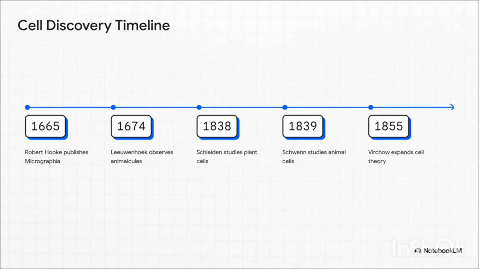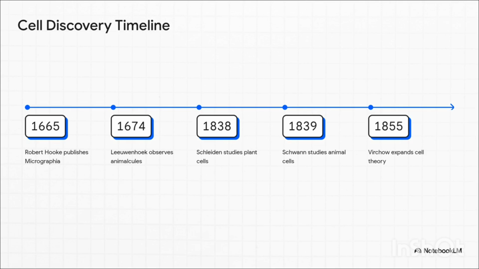For thousands of years, we literally had no idea this entire hidden realm of biology even existed. The big breakthrough? It actually came from the physics of light and glass. Our major milestones kick off in 1665. That's when Robert Hooke published his book, Micrographia, where he detailed his observations using a simple microscope. Not long after that, a Dutch draper named Anton van Leeuwenhoek, who learned to grind his own remarkable single lenses that could magnify up to 270 times, looked at some pond water. And he made a staggering discovery. He found tiny living things swimming around in there. He delightfully called them animalcules.